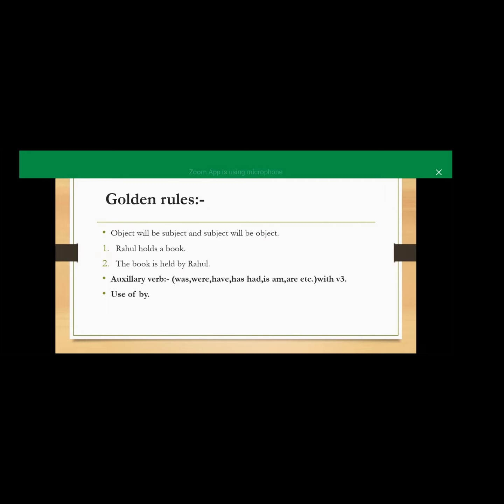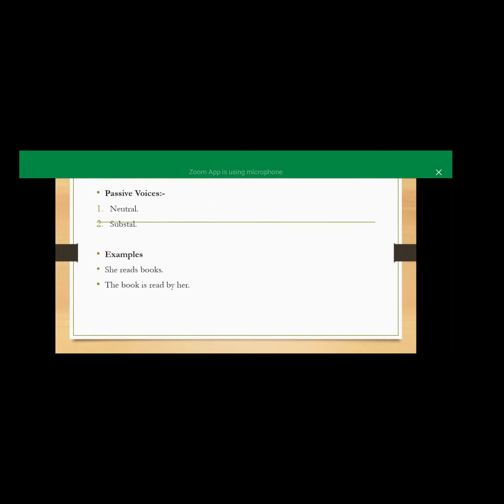Subhangi, hello. Actually, Manisha wants to ask something. Okay. Yeah, Shubhangi, can you please go to the previous slide? Yes. Here, the examples you have taken, she reads. There is a problem, that is, she reads books, not she read book. She reads the book. And the second example is, the book is read by her. So here it would be like, the book is being read by her.